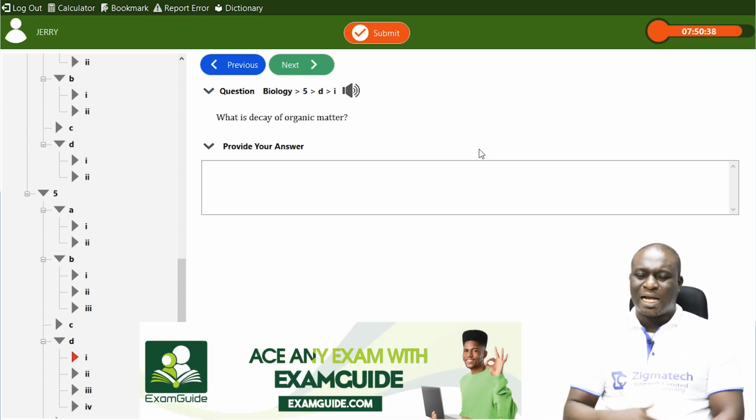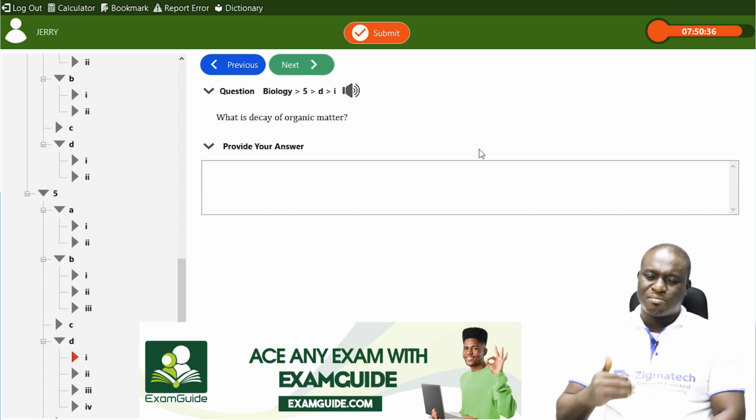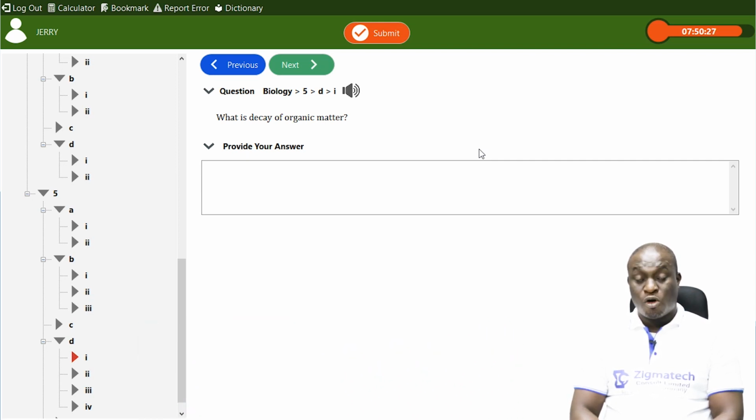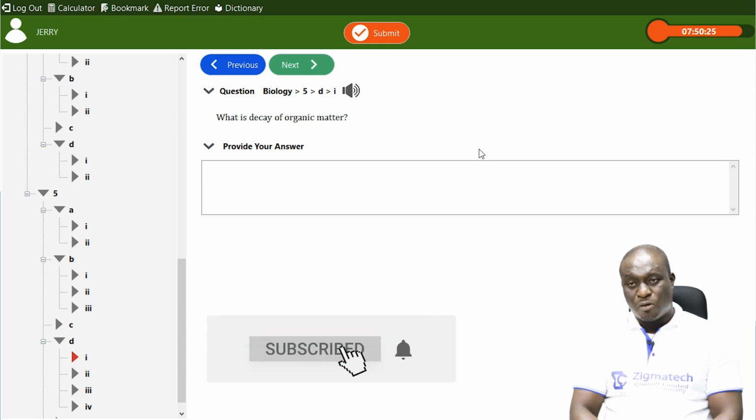They are broken down. Complex organic matter is broken down. That's what we call decay. And it is carried out by organisms we call decomposers. Decomposers carry out decomposition or decay.